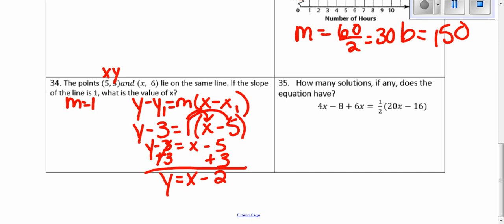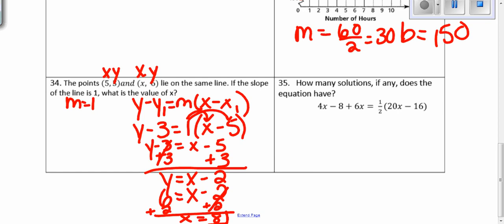So we could do two things here. We can just substitute in. We know that this point, again, is our x and our y. We're going to solve for y. So we're going to substitute 6 in for our y. Leave x, because that's what we're solving for. And minus 2 is our y-intercept for this line. In order to solve for x, you add 2 to both sides, and we solve that x equals 8. That is our answer. So since they lie on the same line, once you have found the equation of the line, you could have just substituted in your value of y to solve for x.